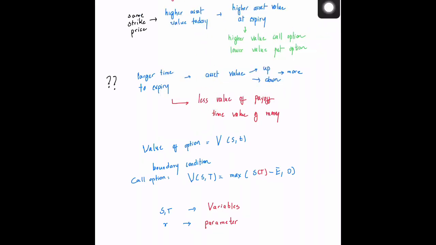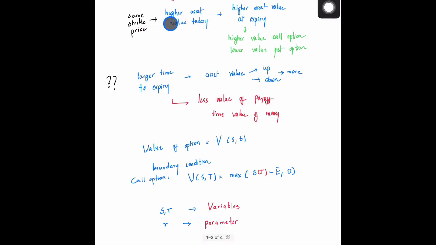Now the payoff function that we know is basically the value at expiry. That is how we have defined the payoff function. But what is the value of this option before expiry? When you're setting the value of the option, how are you going to set it? All you know is that the payoff function is the value at expiry, but what is the value of the option anytime before the expiry? Let's try to understand this a little bit. Say we have the same strike price.